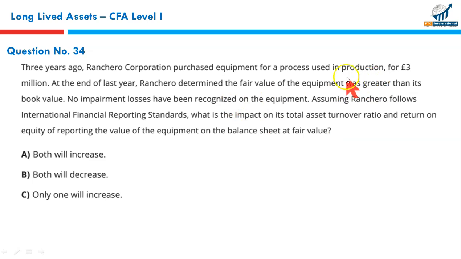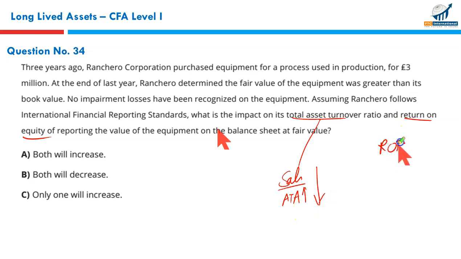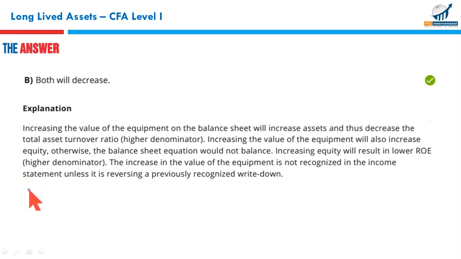Now, if you are using IFRS, because under the US GAAP revaluation model is not allowed, but under the IFRS, if you revalue the assets upwards, assets will go up. How would it affect your return on equity and total assets turnover? We know total assets turnover is sales upon average total assets. Since the assets are being revalued upward, this ratio will fall. What about return on equity? Return on equity is net income upon average total equity. Since this revaluation goes to equity, equity goes up. Because of a larger denominator, return on equity will fall. So both will decrease. B is the right answer.